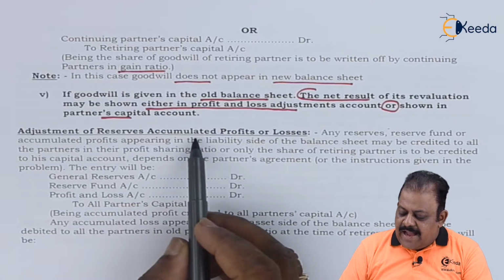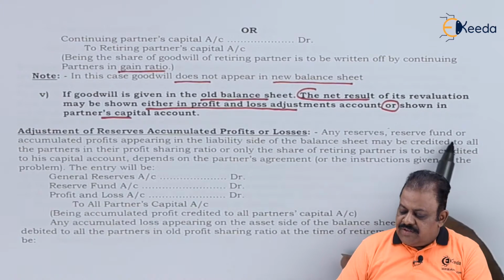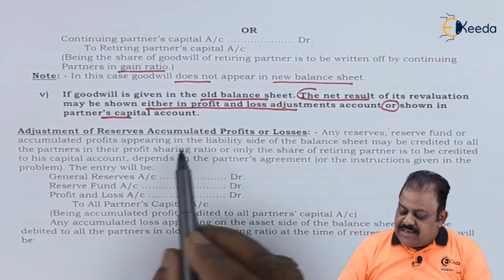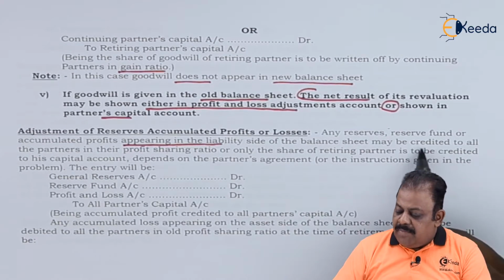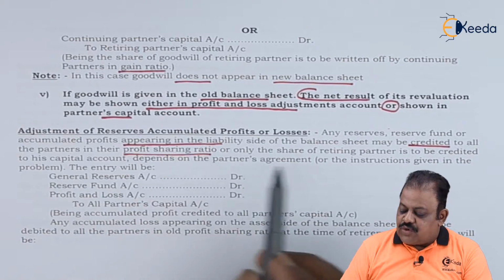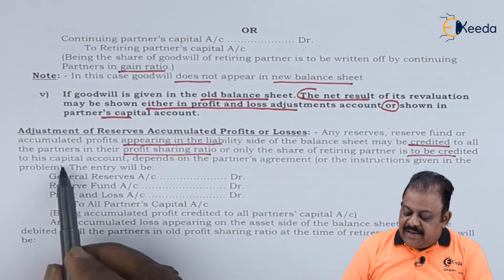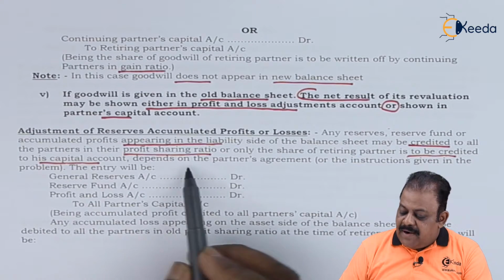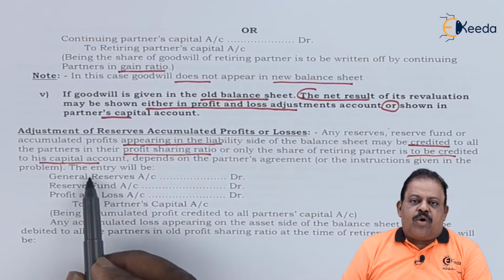Adjustment of reserves, accumulated profits and losses. Any reserve fund or accumulated profits appearing on the liability side of the balance sheet may be credited to all partners in their profit sharing ratio, or only the share of retiring partner is credited to his capital account, depending on the partners' agreement or the instruction given in the problem.